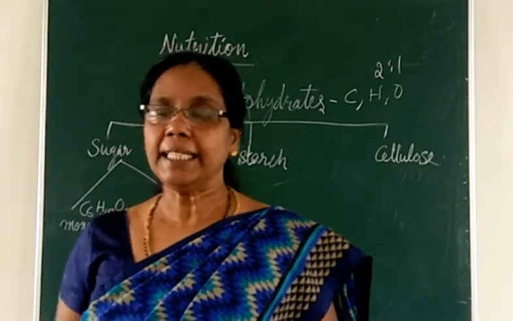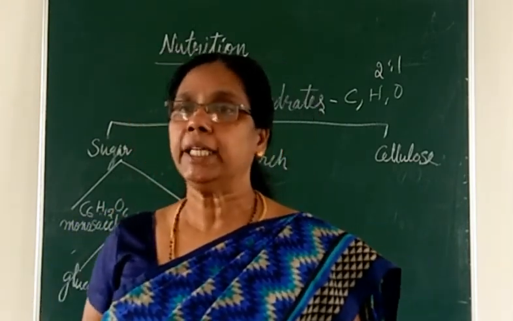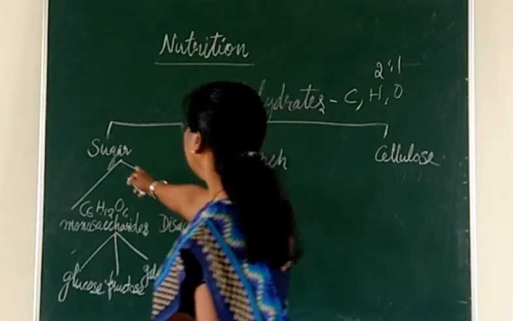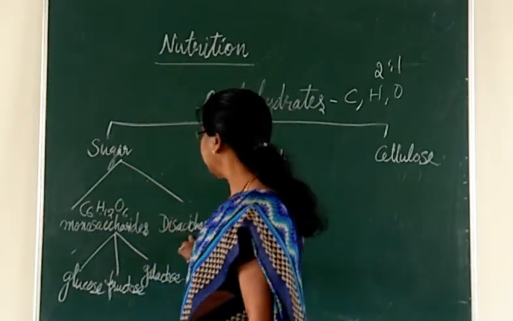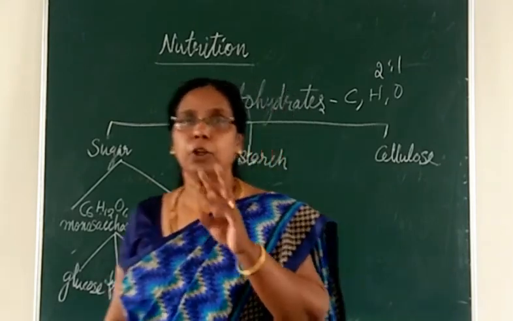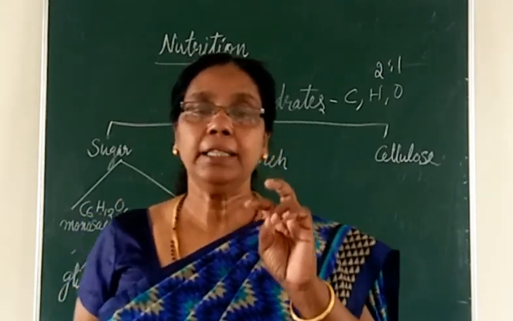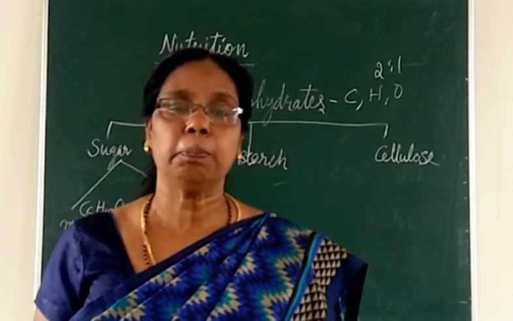Now coming to the disaccharides, or double sugars. Here we have monosaccharides and disaccharides. From the word itself you know that di means double sugar is present.